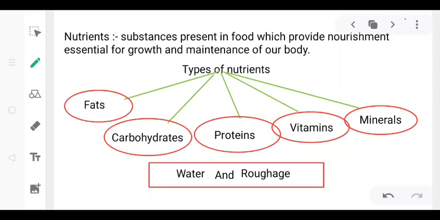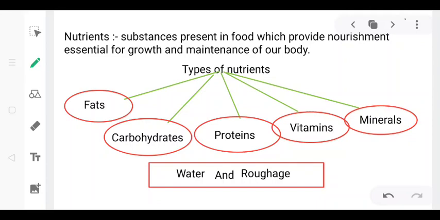First of all, we should know what nutrients are. There are some substances present in food which provide nourishment, which is essential for growth and the maintenance of our body, and they are called nutrients. All the food items contain different nutrients. That is why we need to add different food items in our diet to make sure that our body is getting all the required nutrients.